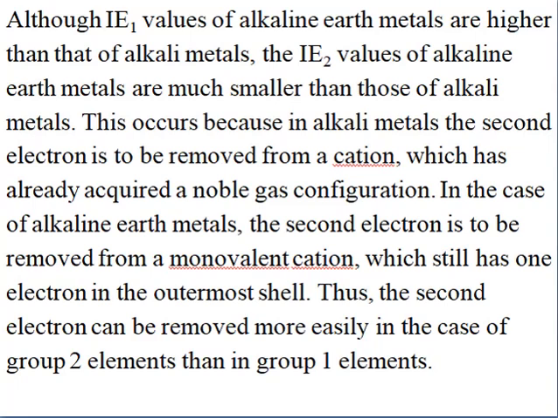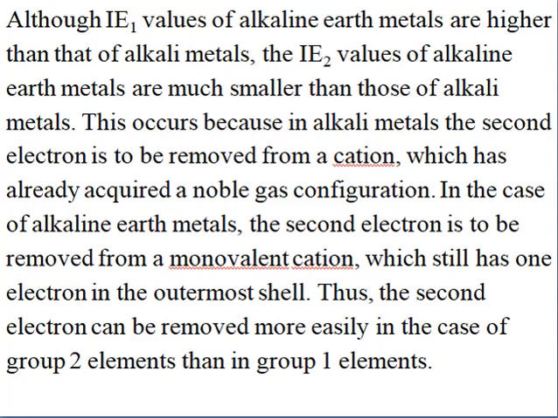If you take the alkali metals, when I want to remove the second electron, they have already attained the octet by losing the one electron. So now I have to remove an electron from the octet, a completely filled orbit, which is very, very difficult.